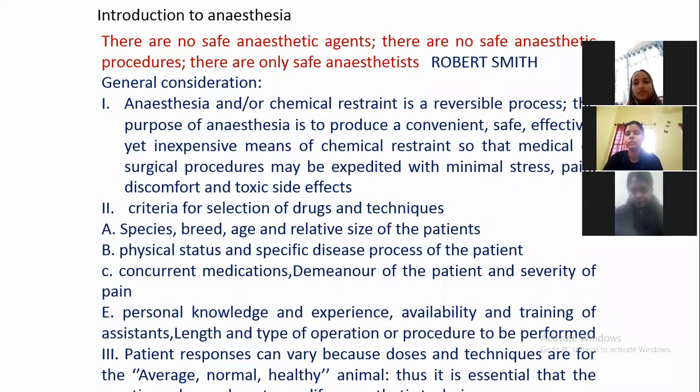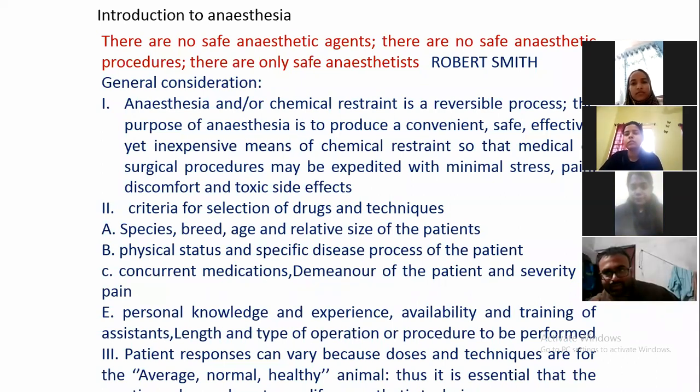Now, it should be clear that there are no safe anesthetic agents. There is no safe anesthetic procedure. The only safe thing is the anesthetist who is going to give the anesthesia. This is a quotation by Robert Smith.